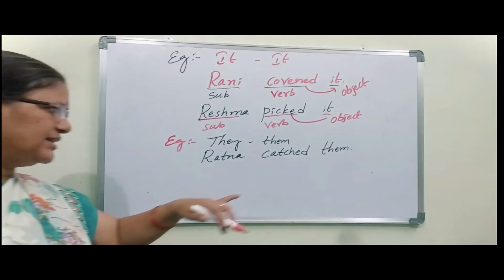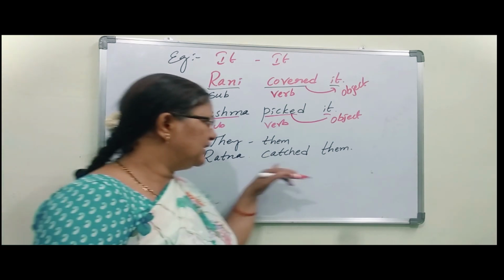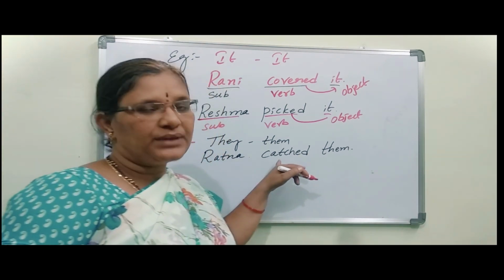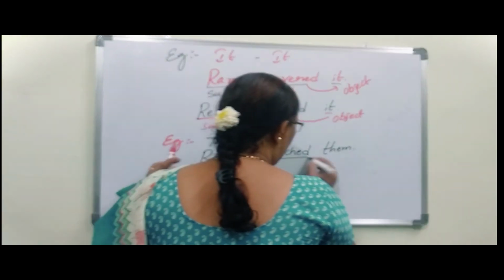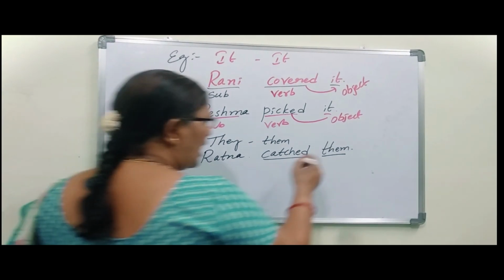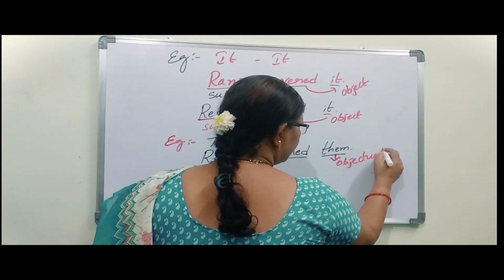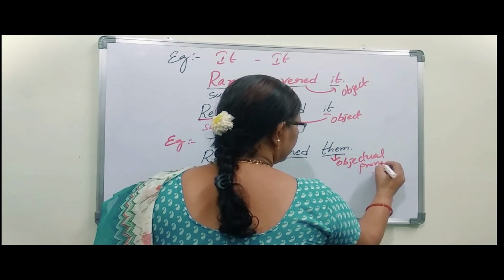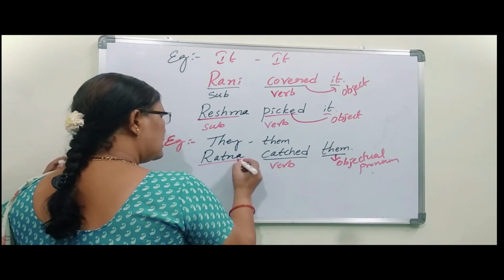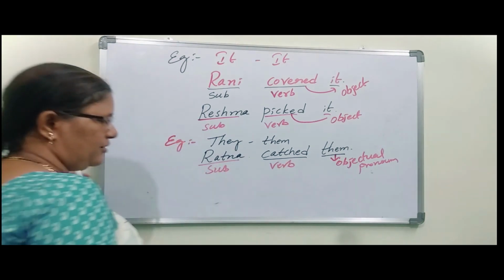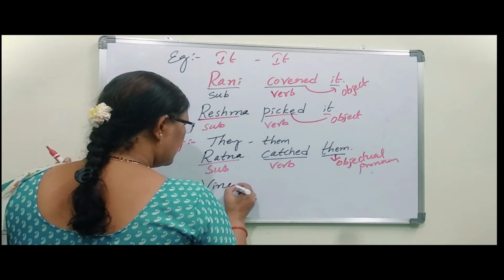Ratna catched them. Okay. So here Ratna, one girl is there. That girl catched. Okay. Here them is the object. To whom did she catch? She catched somebody. So that's why them comes under objectual pronoun. Catched comes under verb. Ratna comes under subject. Okay. Next, Vinod.